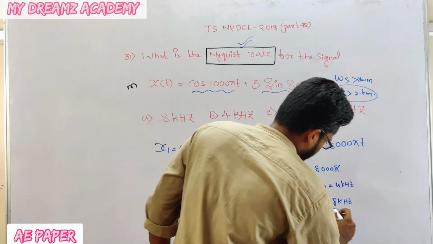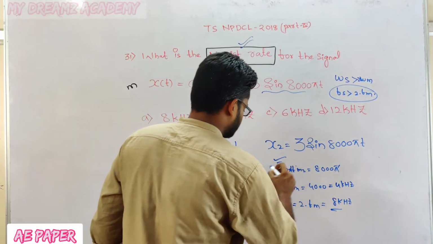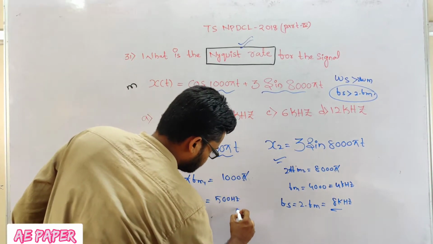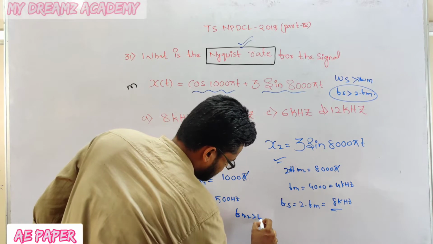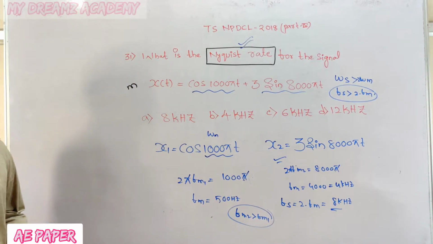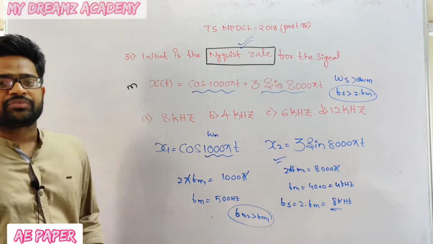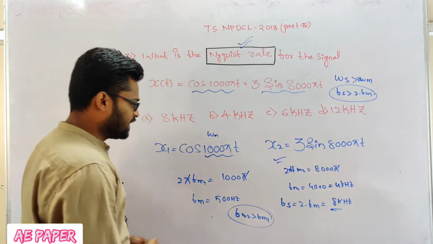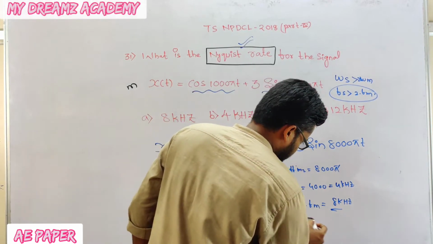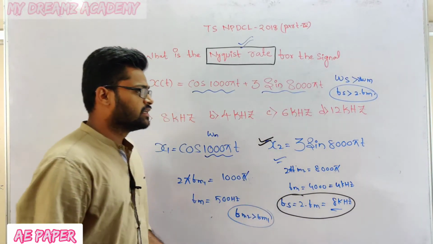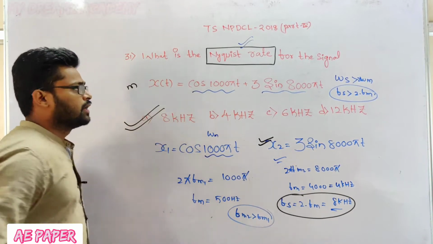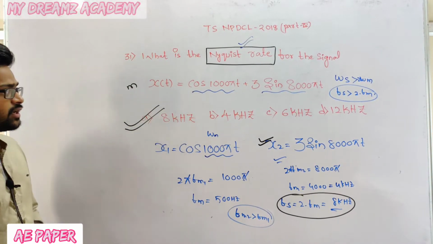Why do I have to take only this frequency? Why not this one? Because fm2 is greater than fm1. We have to take the frequency which has the higher value. So I have to take this one only, that is x2. So fs is equal to 2 times fm, that is 8 kilohertz. So which option is correct? Option A is correct.